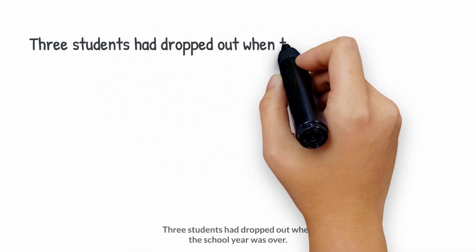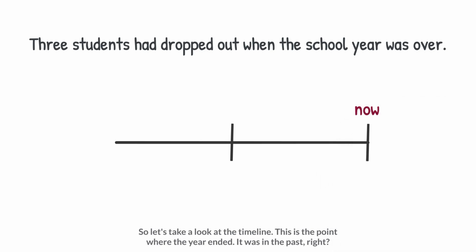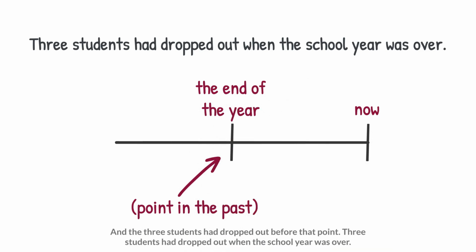3 students had dropped out when the school year was over. So let's take a look at the timeline. This is the point where the year ended. It was in the past, right? And the 3 students had dropped out before that point. 3 students had dropped out when the school year was over.